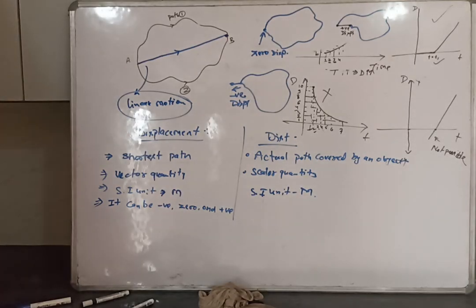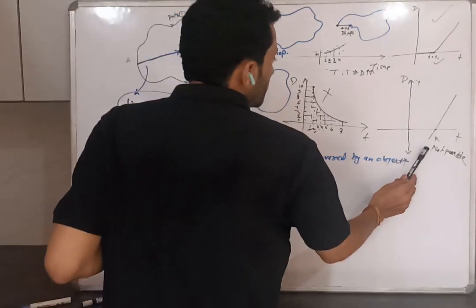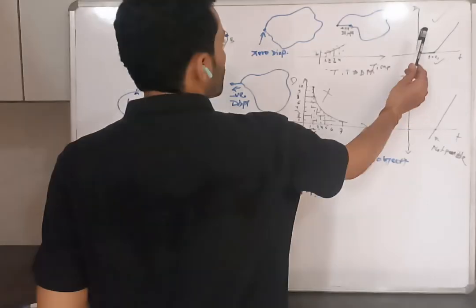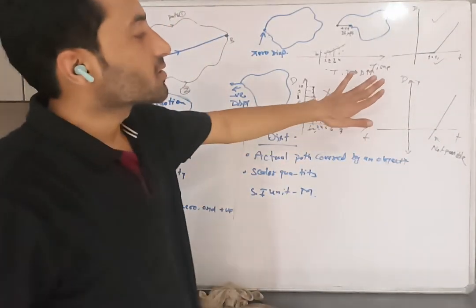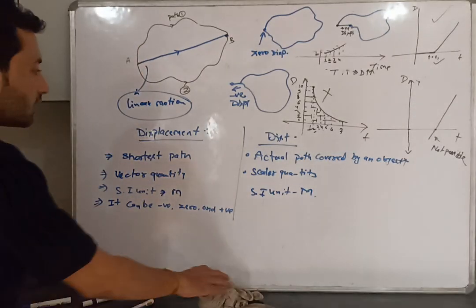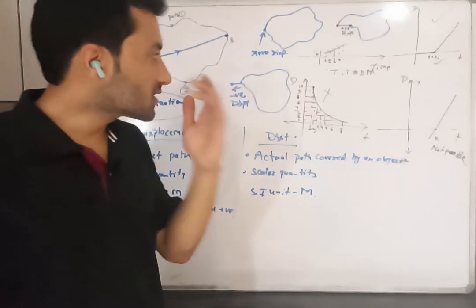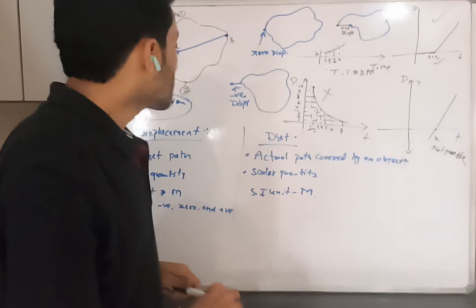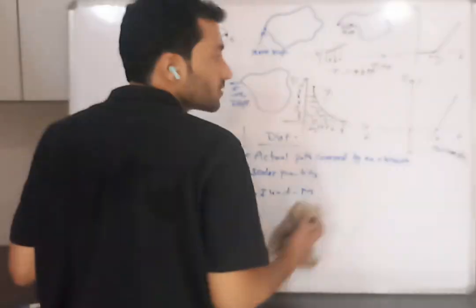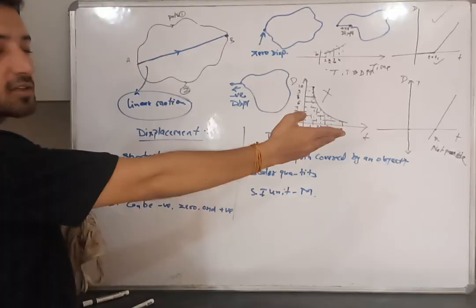So if I ask you whether this graph is defined or not in terms of displacement, if a displacement-time graph is given, can you tell me whether this graph is possible or not? This graph is possible. So displacement can be negative, positive or zero. So yes, possible. This is as simple as that.